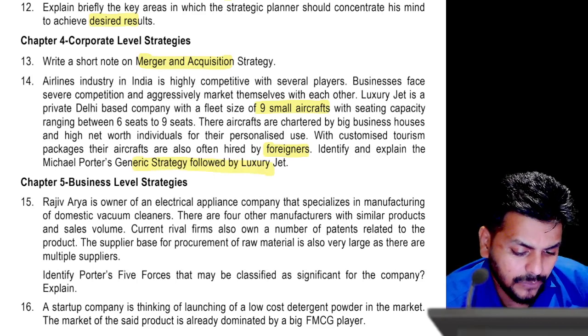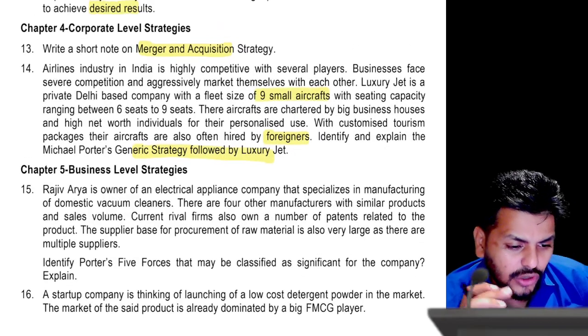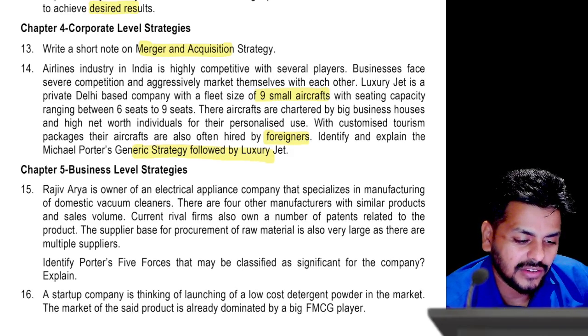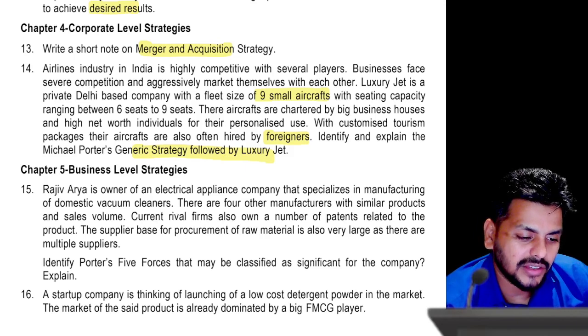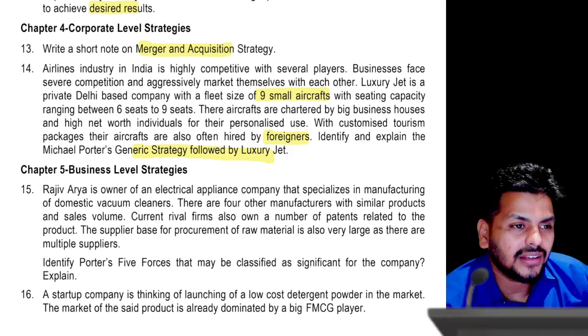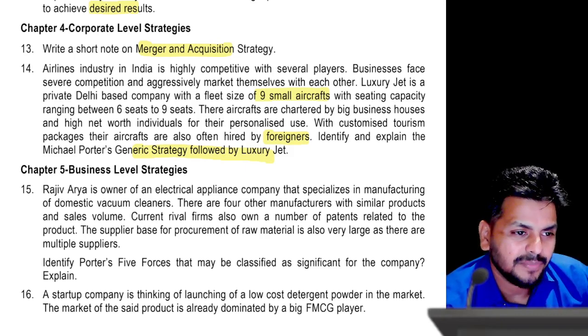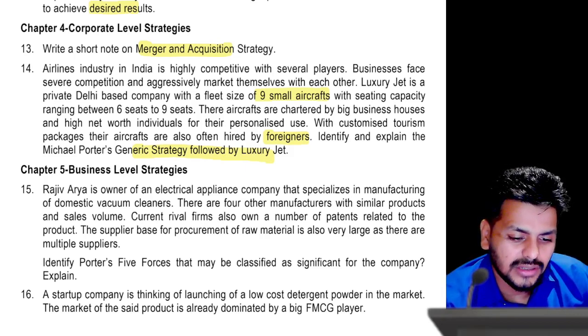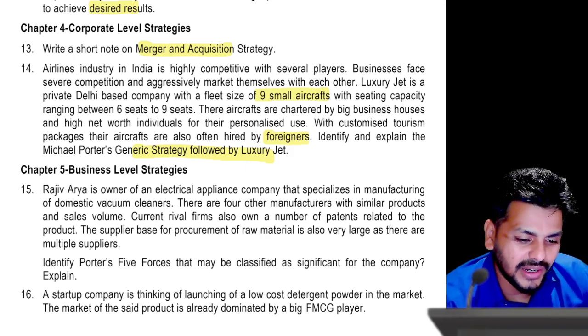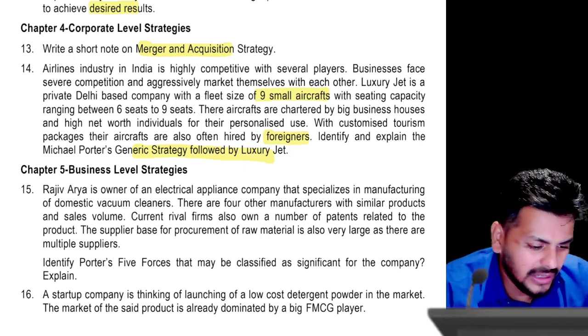Now, wait a second. If they're talking about corporate level strategies, why are they asking you about Michael Porter's generic strategy in that question? Because Michael Porter's generic strategies are discussed in the 5th chapter. Okay, maybe that's a little mess up there, because that question belongs obviously to the 5th chapter, and you can see that it is a very focused differentiation, right? So it's for a key group of people only, and so basically it's not a chapter 4 question that I want to tell you, and then we will obviously go ahead and see the answer for 10 and 14, and then we'll come back.